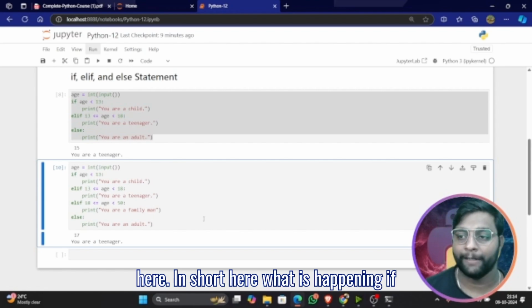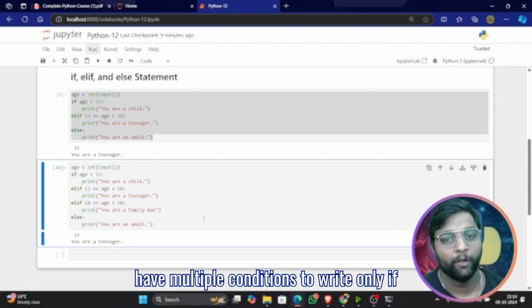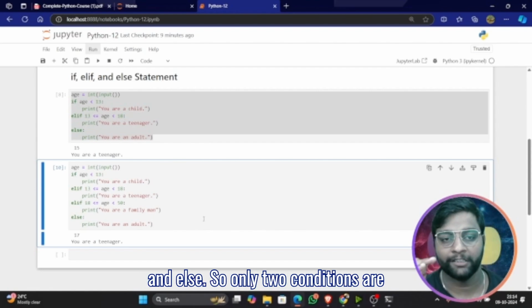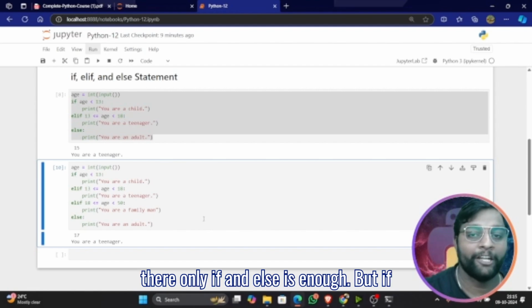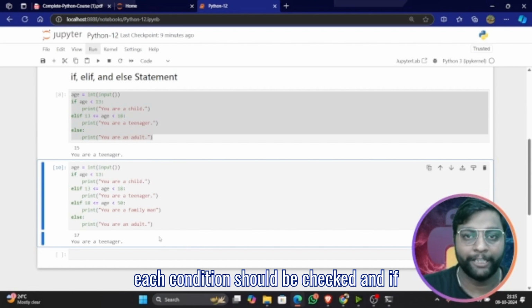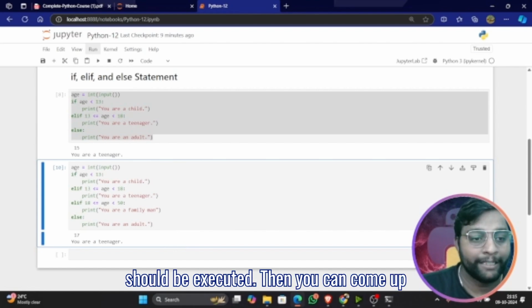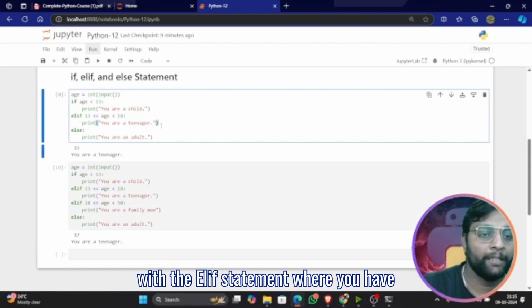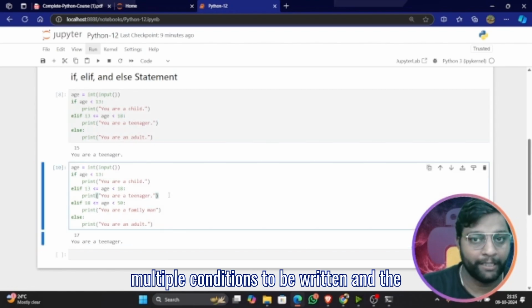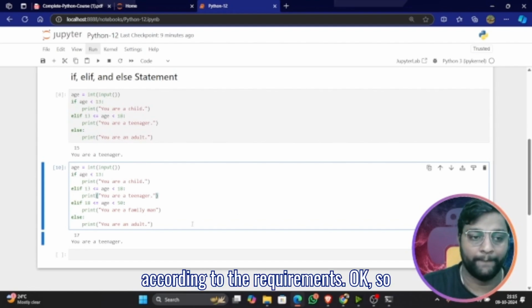In short, if you have only two conditions, if and else is enough. But if you have multiple conditions to write, where each condition should be checked, and if one condition fails another block should be executed, then you can come up with the elif statement, where you have multiple conditions to be written and the code block will definitely execute according to the requirements.